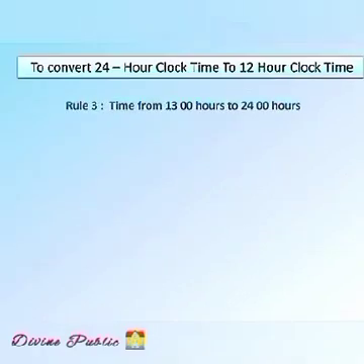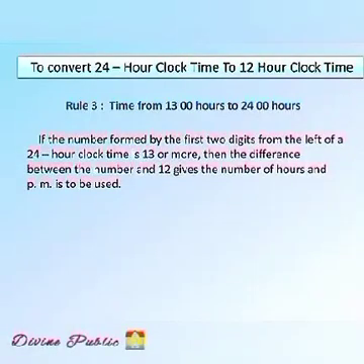Rule 3. Time from 1300 hours to 2400 hours. If the number formed by the first 2 digits from the left of the 24-hour clock time is 13 or more, then the difference between the number and 12 gives the number of hours and PM is to be used. Let us see the examples.